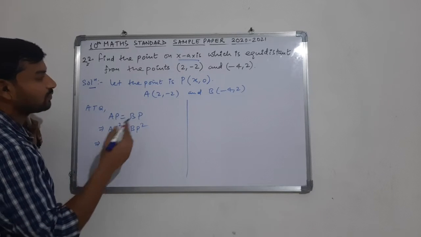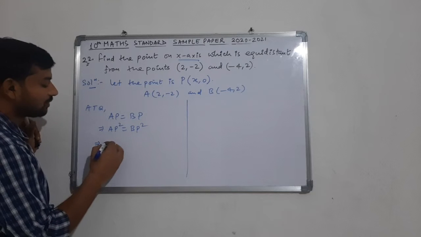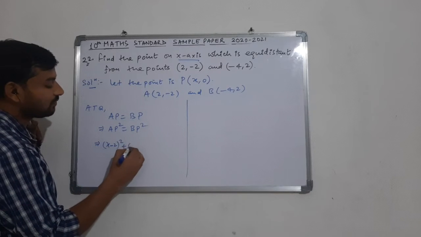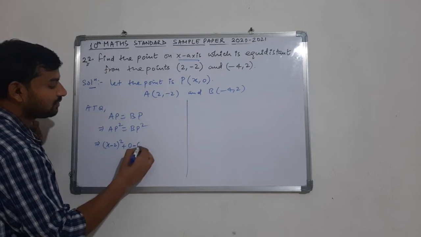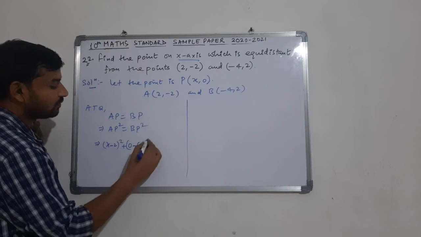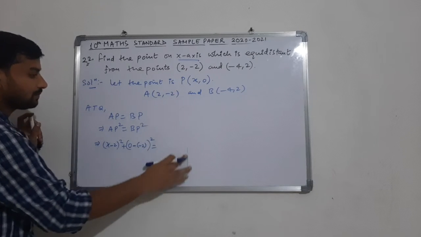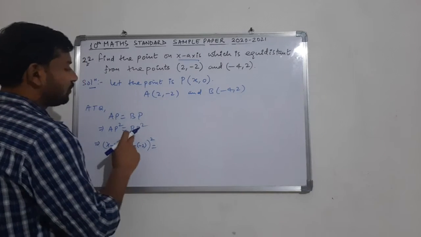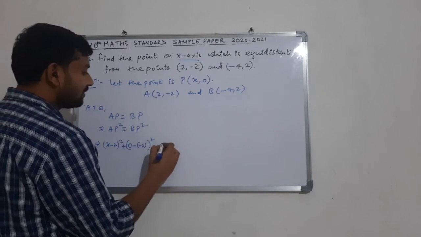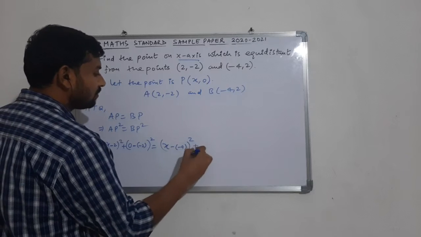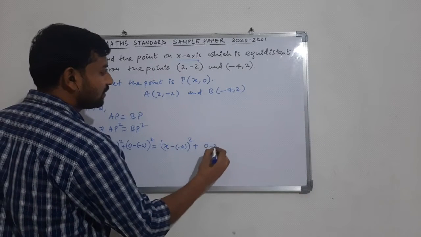So from here, x2 minus x1 whole square, that is x minus 2 whole square, plus y2 minus y1, so 0 minus of minus 2 whole square, is equal to, for point B, x minus of minus 4 whole square plus 0 minus 2 whole square.